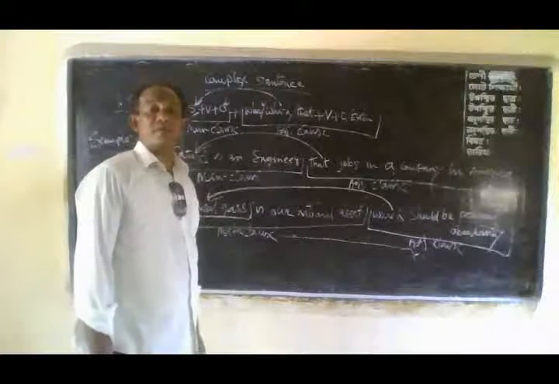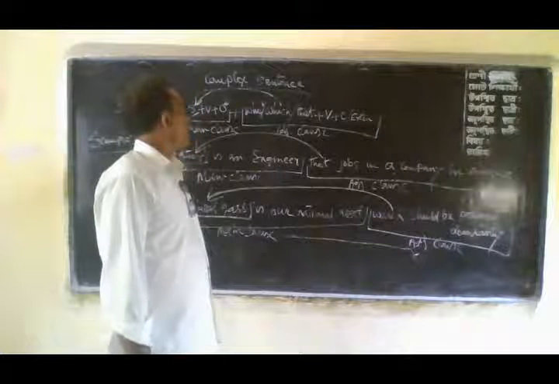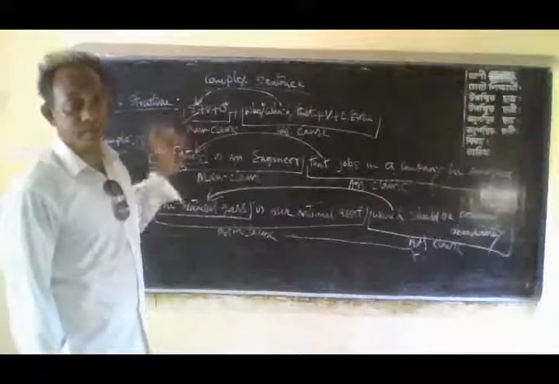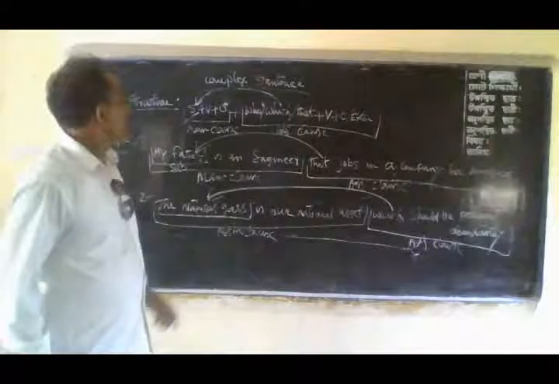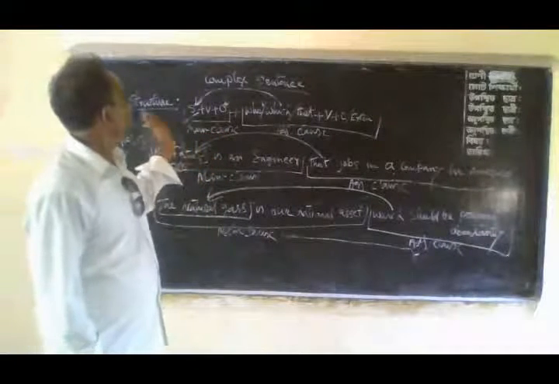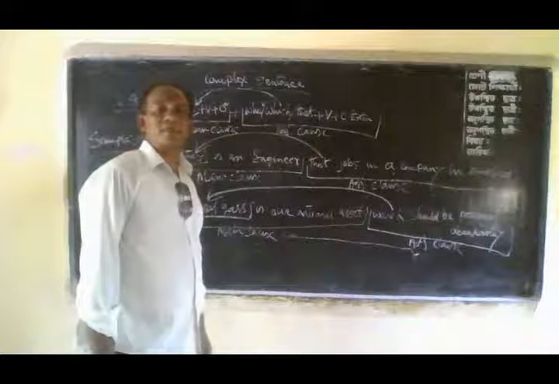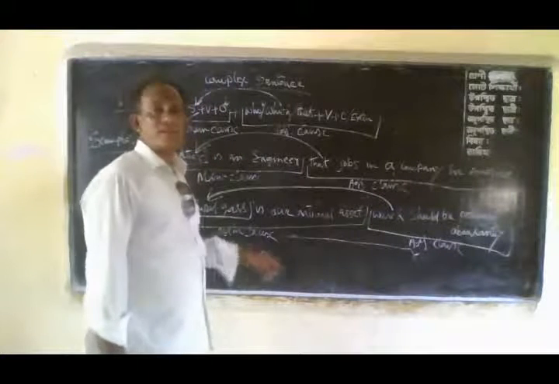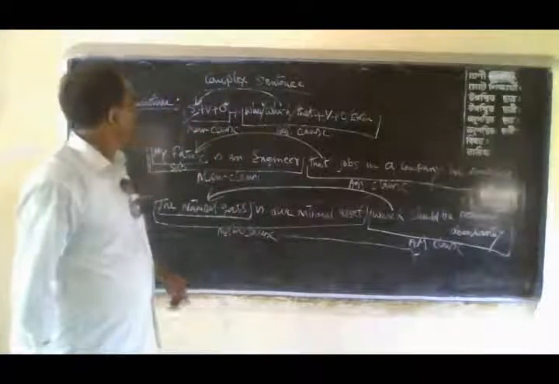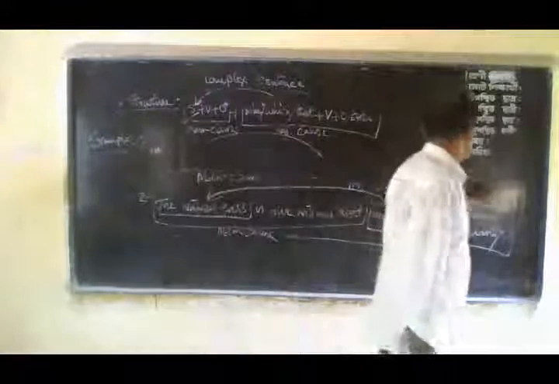I think you have already understood the structure of the adjective clause that modifies the subject of the main clause, and you can frame another structure of adjective clause in a complex sentence that also modifies the subject of the main clause.